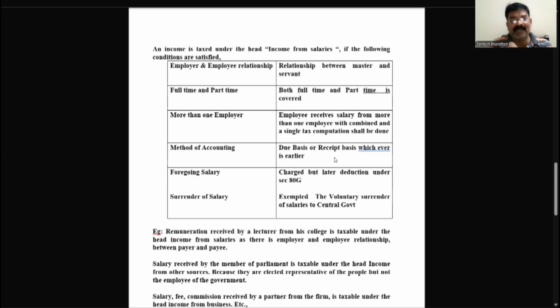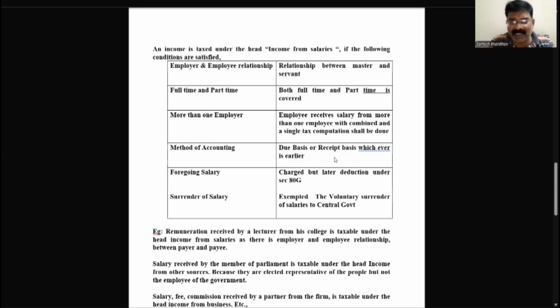But what the Income Tax Act 1961 states is that whichever is earlier, either due basis or receipt basis. So here, since I have not received the salary in this period itself, but am yet to receive it in the coming year, we still consider 12 months salary for the calculation of income tax. That is due basis.